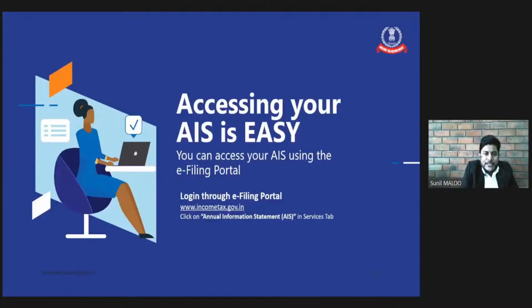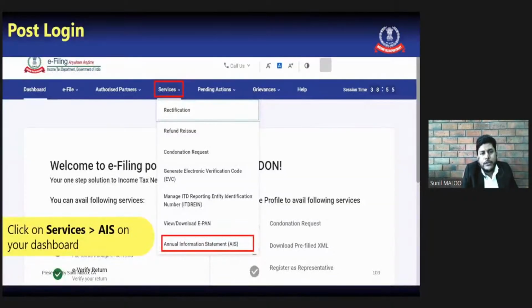Now, how to access the AIS? We have heard a lot about the AIS, but it is very important to understand how we can access this particular AIS. Accessing the AIS is very easy. You can access your AIS using the e-filing portal. For that, we need to log into the income tax portal. Here we have logged in and this page will appear. After login, we need to click the Services tab, and in Services, the last option, we need to click Annual Information Statement (AIS).